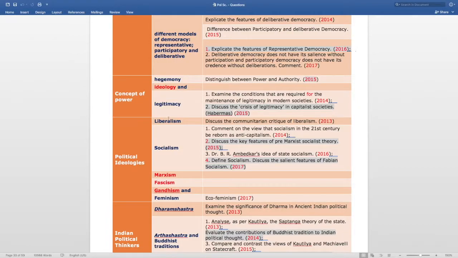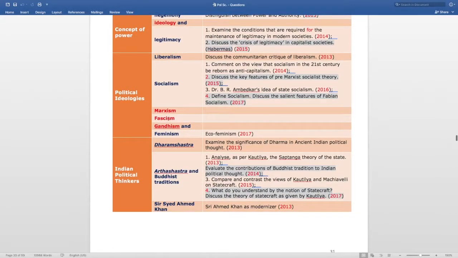From the same topic, again in 2015, the question is asked, that is discuss the crisis of legitimacy in capitalist societies. Habermas. Now the next topic is political ideology. The question is asked from its subtopic, that is liberalism. The question is discuss the communitarian critique of liberalism. This question is asked in 2013.